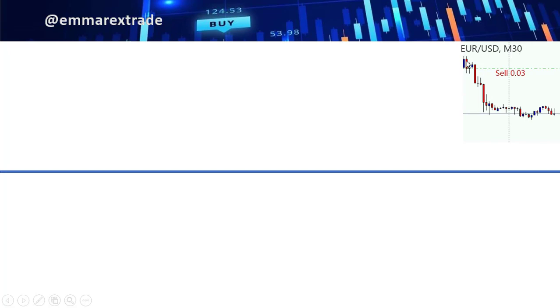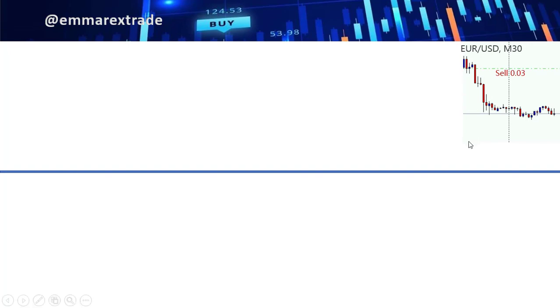You saw that the market was going down. You now decide to enter a sell, right? To take price lower. So you place a sell, let's say 0.03, the volume or the lot size. And of course, after some time, the market has moved down. It has moved down very well, right? That means you are now in profit. So the profit you're seeing is called floating profit, right? Or potential profit. That means you have not closed it.